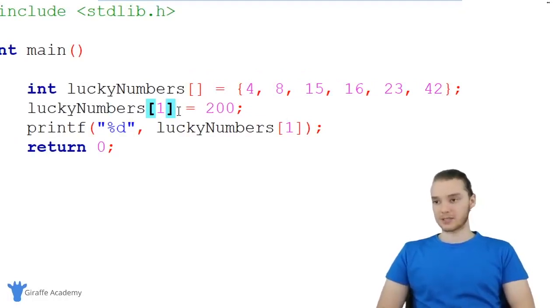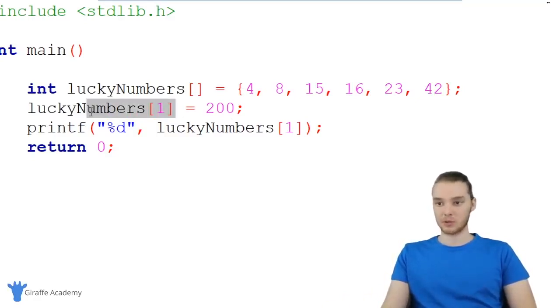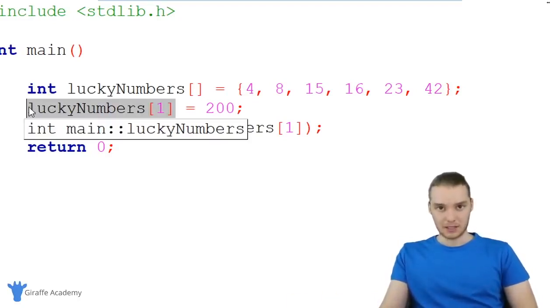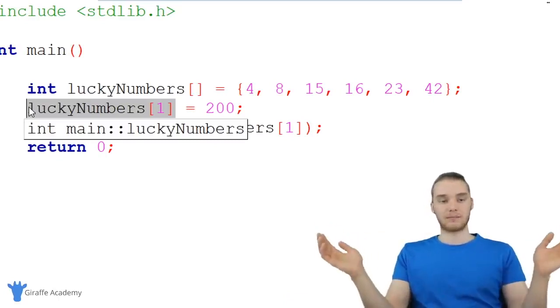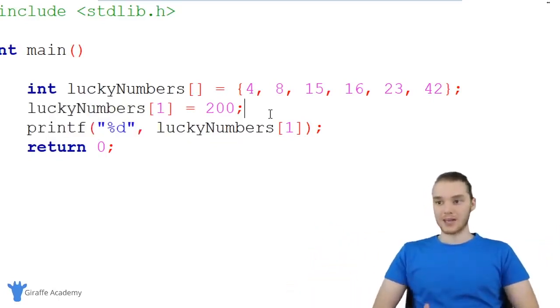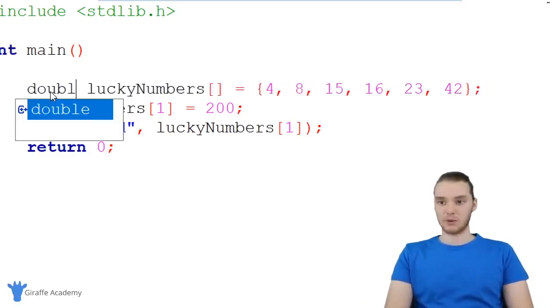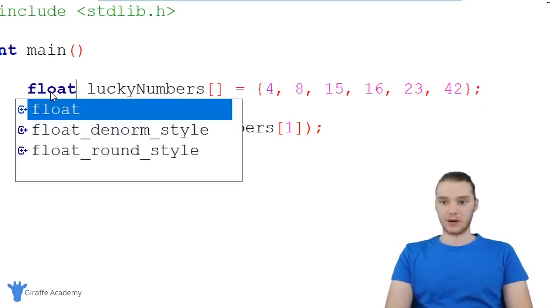And really, when you think about this conceptually, an array is basically just holding a bunch of variables, but those variables don't have names. So when I access lucky numbers 1, it's the same as me accessing an integer variable. It's just that the array is holding potentially hundreds or thousands or millions of these different variables. So an array is a very useful structure, especially if you're storing data that is very similar. So like I said, I could do this with an int. I could also do this with a double. I could do this with a float. I could do this with whatever I wanted.